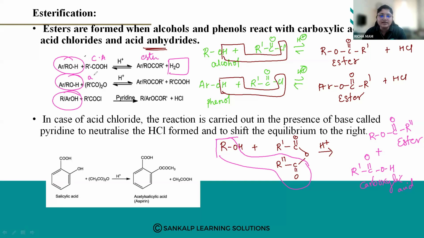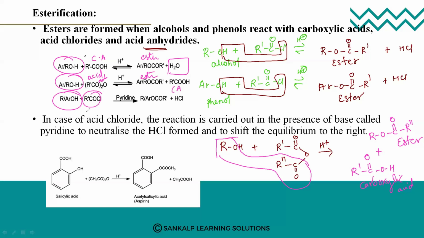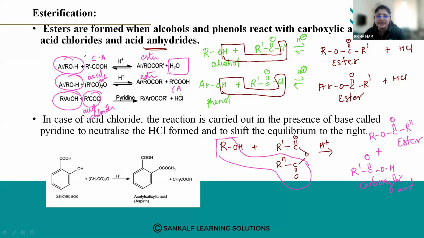Then with acid anhydride, you will get again ester and carboxylic acid. Then with acid chloride, what will you get? HCl and ester. So just now I have shown you. Is it clear?